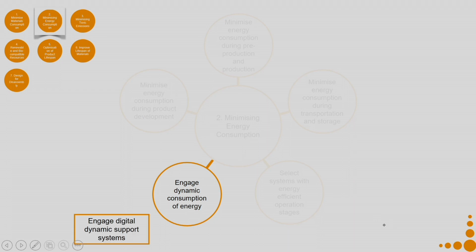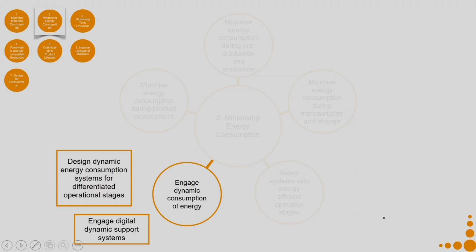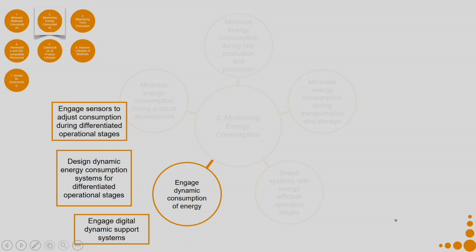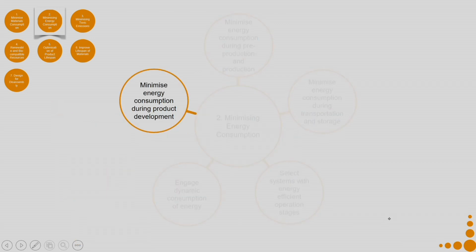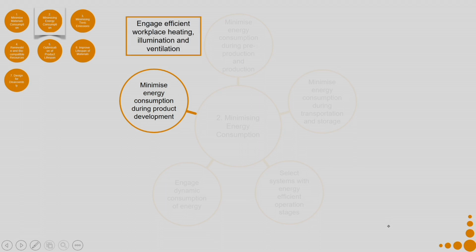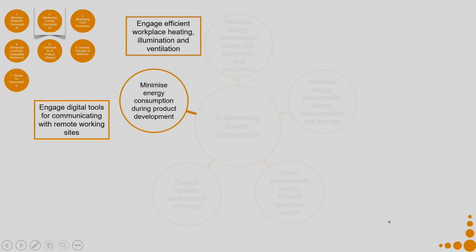Engage dynamic consumption of energy. So, engage digital dynamic support systems which help you to do that. Design dynamic energy consumption systems for differentiated operational stages. Engage sensors to adjust consumption during differentiated operational stages. Equip machinery with intelligent power utilities. Program products default at minimal energy consumption. Then coming to the last one, which is minimize energy consumption during product development. So, engage efficient workplace heating, illumination and ventilation. Engage digital tools for communicating with remote working sites.